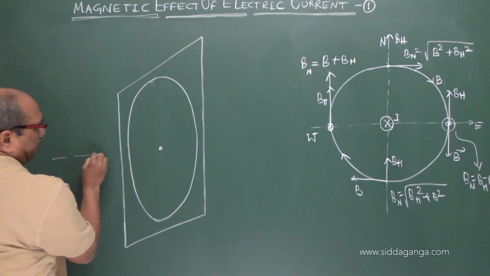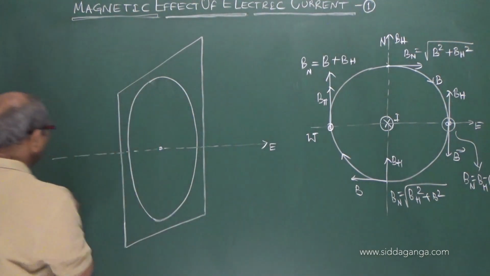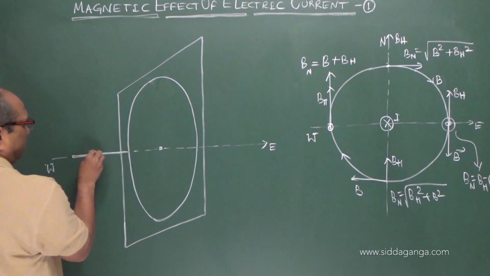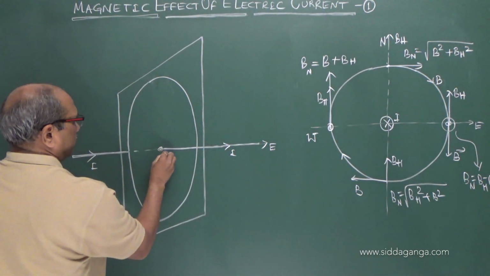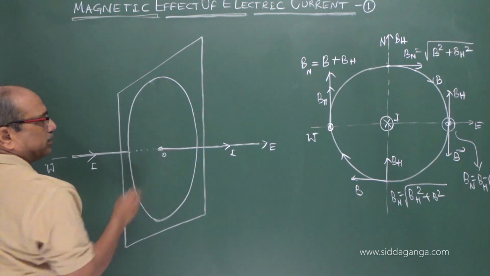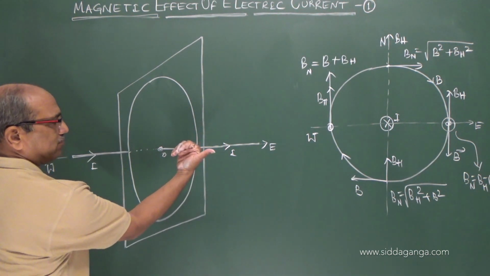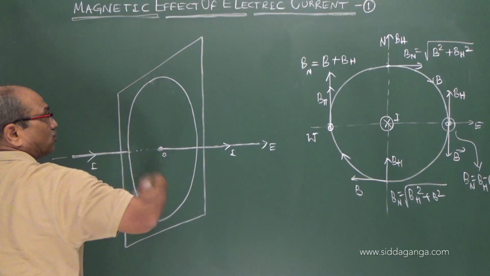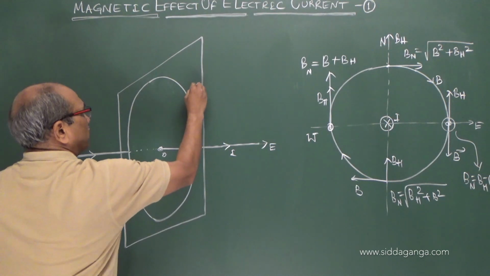Now this is the direction along east-west. East-west, and this is the wire that carries the current. Now it is carrying the current. Already you know the field is out of the board. That means the field is anti-clockwise, which I am showing as a circle perpendicular to the board. It is the direction of B produced.